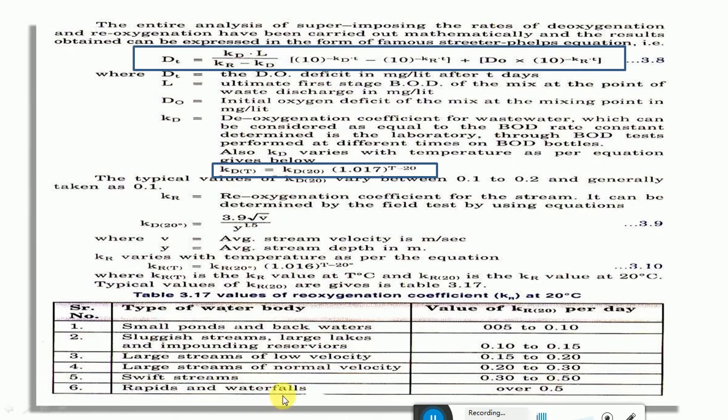Okay, because for waterfalls the turbulence and the velocity will be more, and also the waterfalls will have more contact with the air. That's why the value is above 0.5. Otherwise it is almost less than 0.1, and it varies between 0.05 to 0.5 maximum. Okay, in most of the cases it is taken as 0.15.